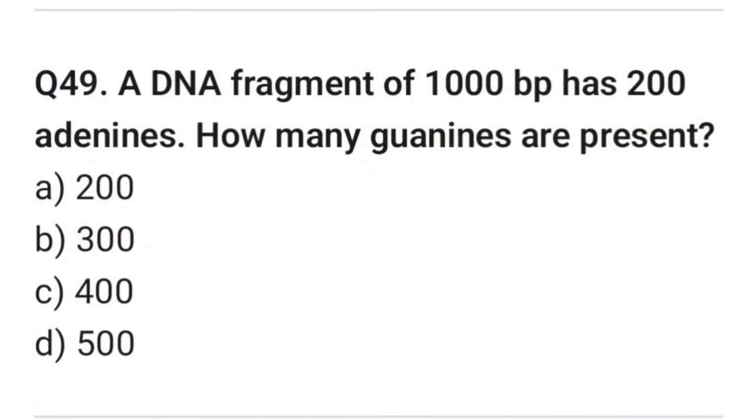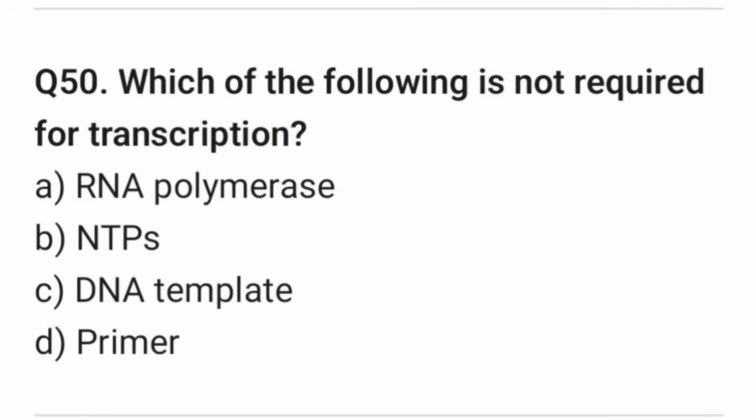Question 49. A DNA fragment of 1000 base pair has 200 adenine. How many guanines are present? Right answer is option B, 300. Question 50. Which of the following is not required for transcription? Right answer is option D, primer.